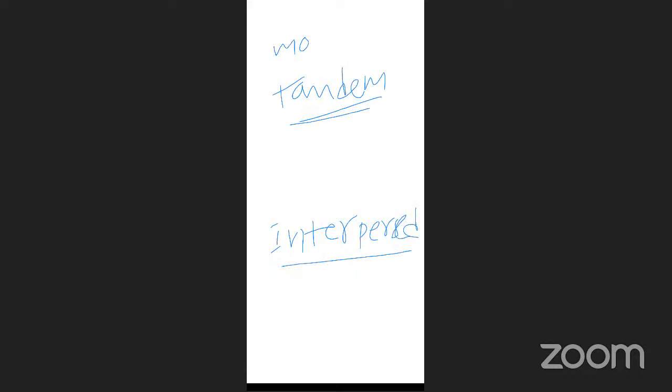Tandem repeat. Second one, interspersed. These two are moderately repetitive DNA. Actually, this is not given in the textbook, just add these two: tandem repeat and interspersed repeat.